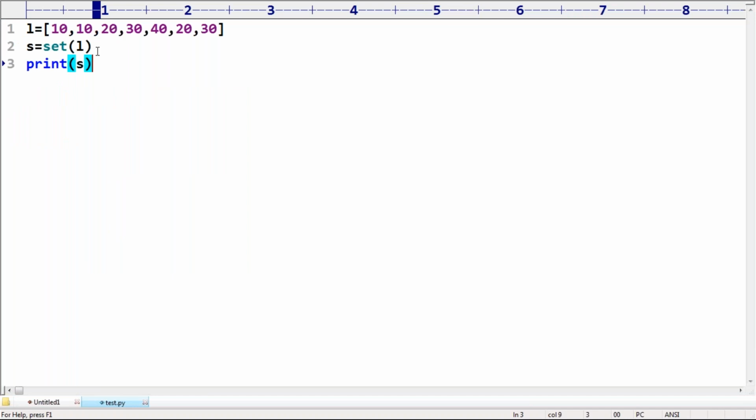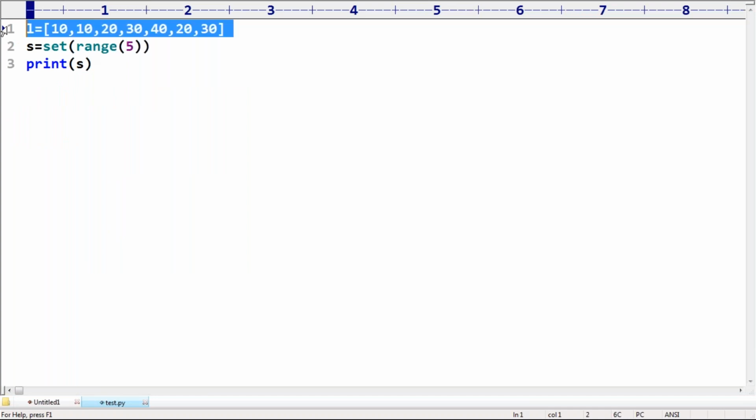Suppose I don't want it from a list, I want it from a range. Range of 5 I'm taking. If I take a range of 5, can you please tell which elements will internally be there? Please respond. 0 to 4.